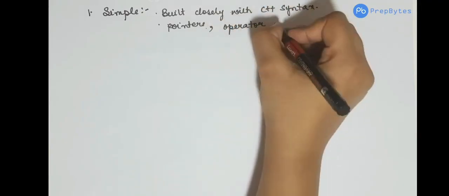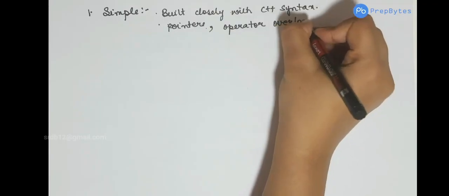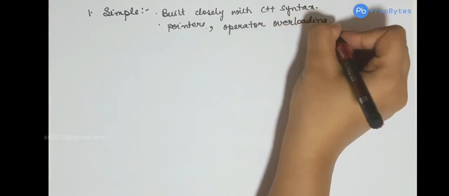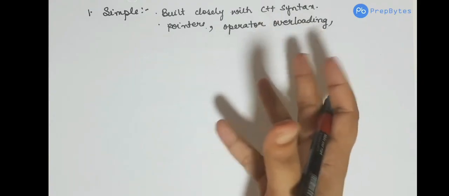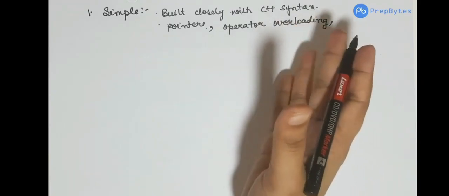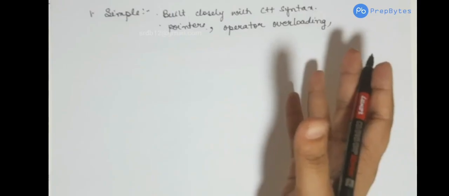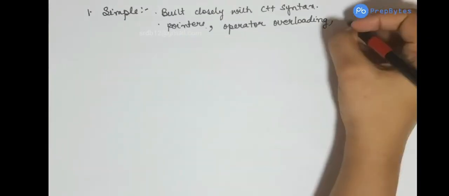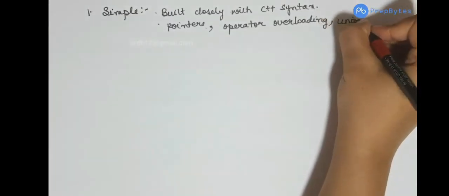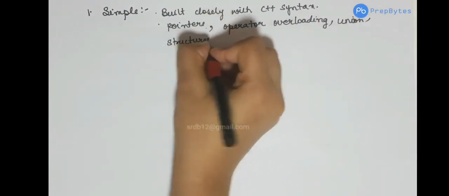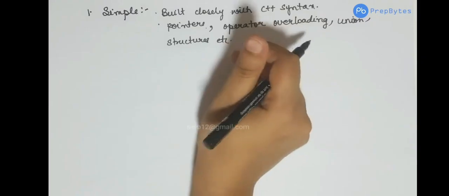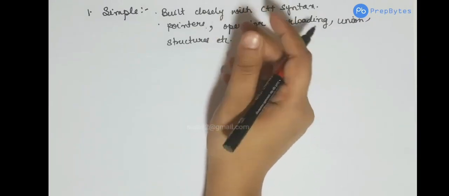If you know C++, you must know that we have operator overloading there. These features are complicated and not very often in use. Then we have unions and structures. These features have been removed from Java, which makes Java a comparatively simpler language.